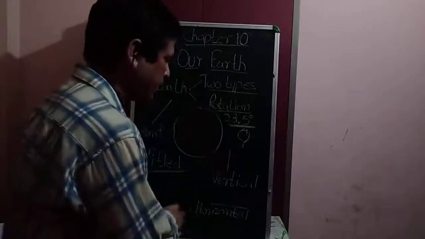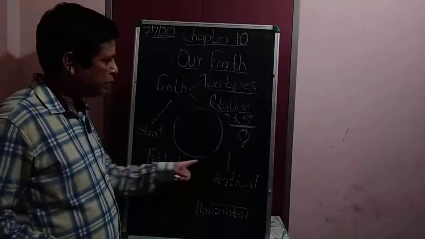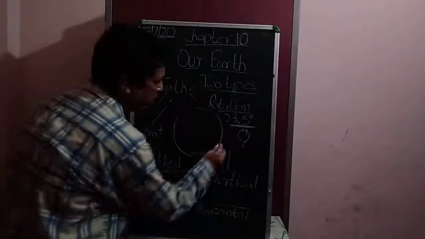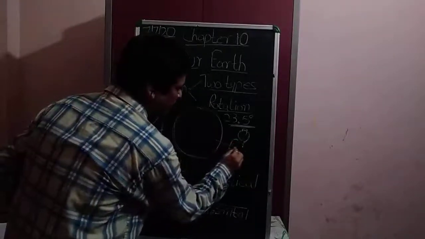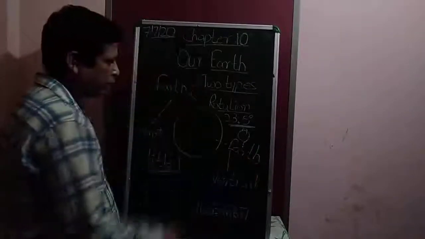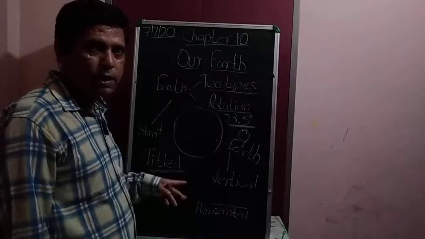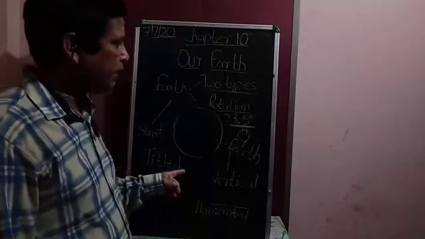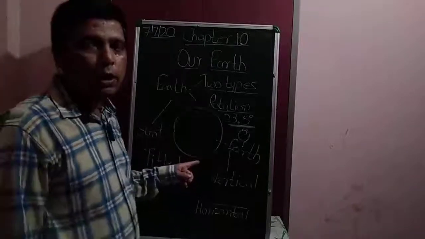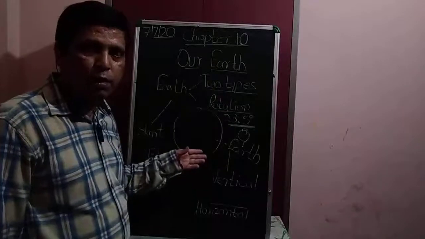Okay, let's understand, students. I am rubbing this diagram. One more time, you can see this diagram. This is earth, this is your planet earth, and the movement of the earth which I explained to you is rotation. Now students, try to understand what happens due to the rotation of the earth.